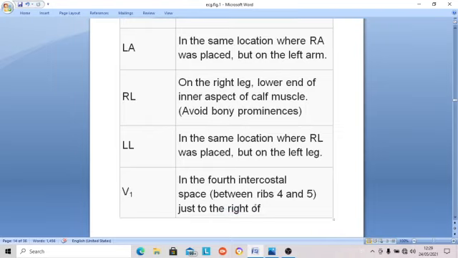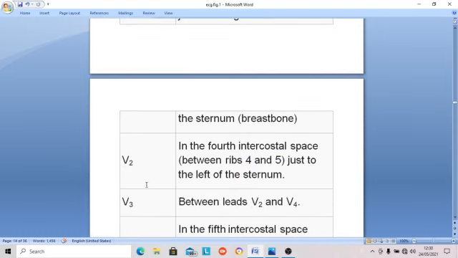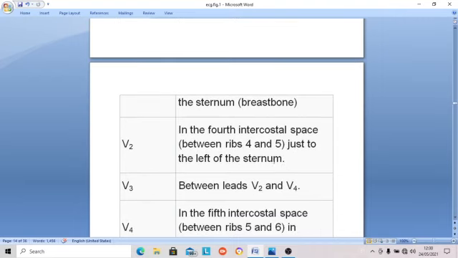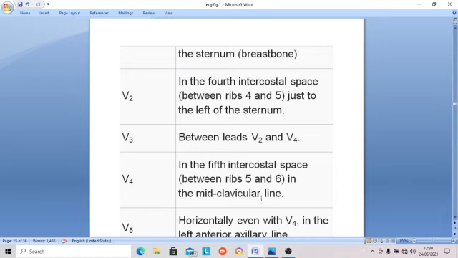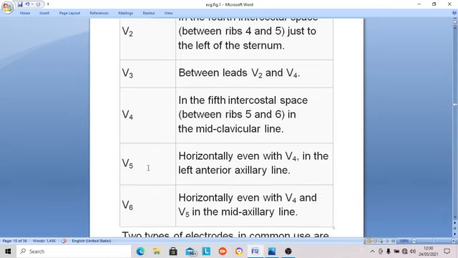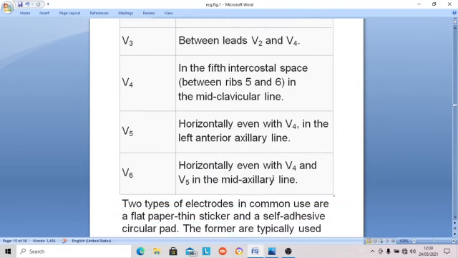V1 is in the fourth intercostal space, just on the right side of the sternal body, as I told you. V2 is on the left side, in the fourth intercostal space at the sternal border on the left side. Then between V2 and V4 is V3, as I told you. V4 is in the mid-clavicular line in the fifth intercostal space. V5 is in the anterior axillary line in the fifth intercostal space. V6 is in the mid-axillary line in the fifth intercostal space.